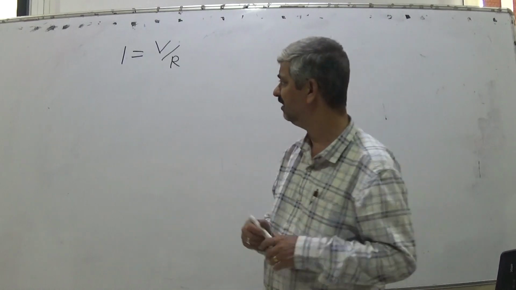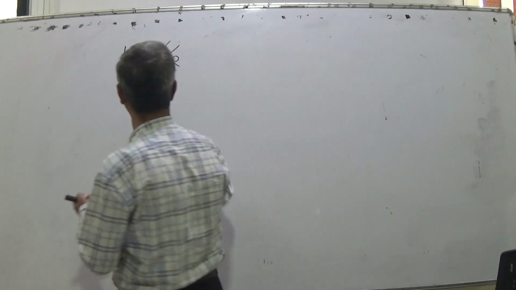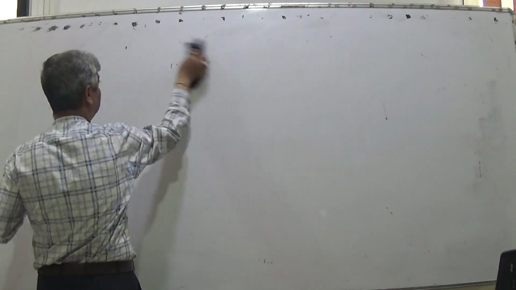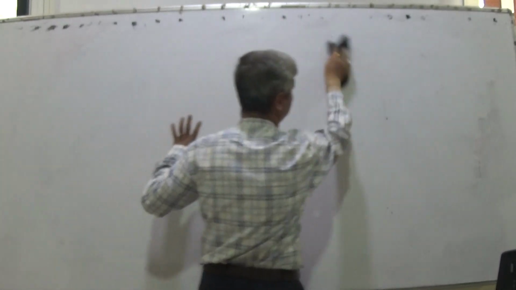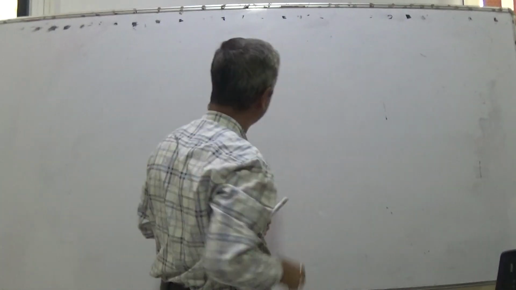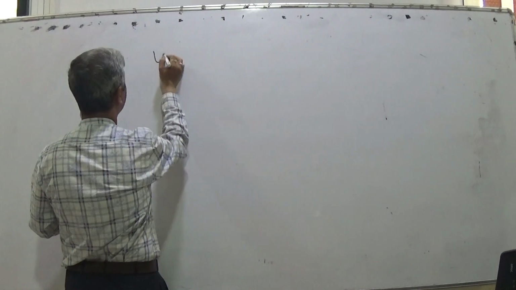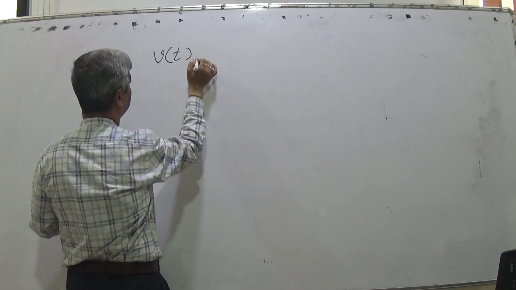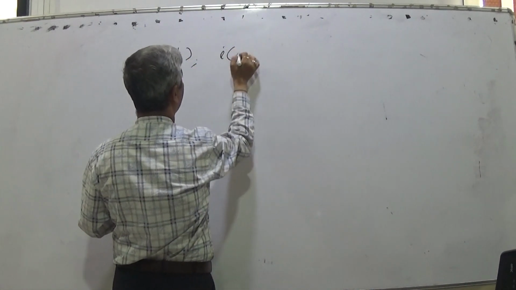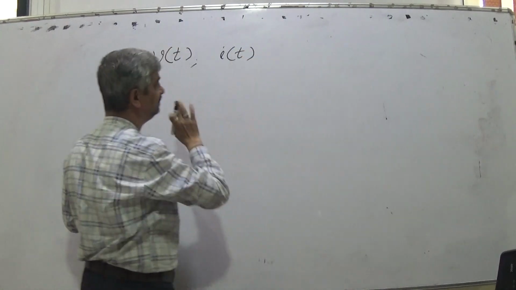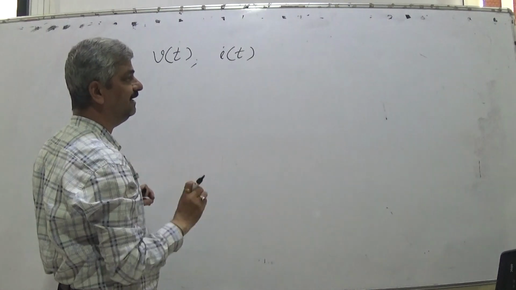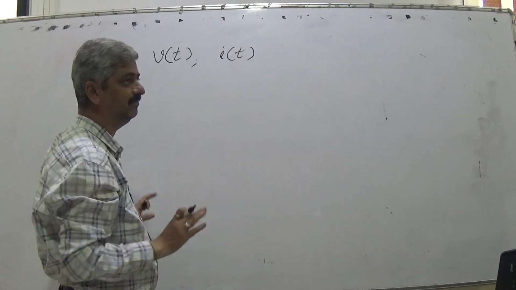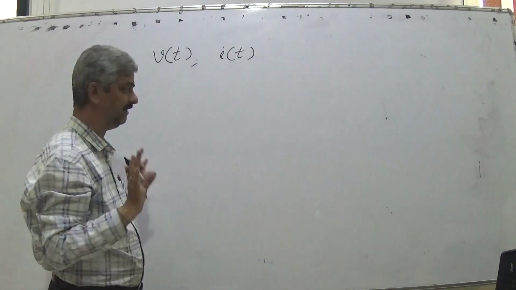So all these quantities, instead of specifying directly as it is, listen very carefully now. What are the different terminologies? So we use voltage V(t), we use I(t). These two terms we use. They indicate voltage at given point of time, current at given point of time.